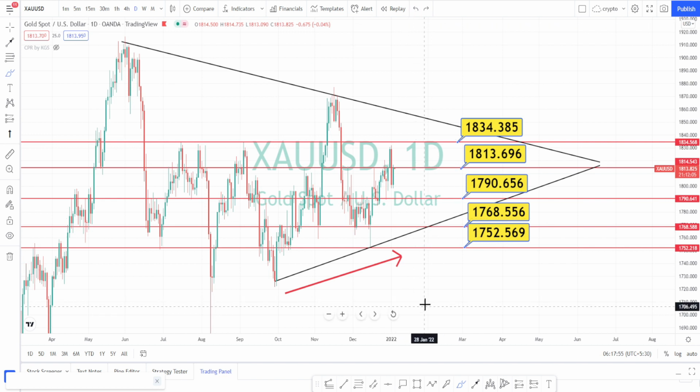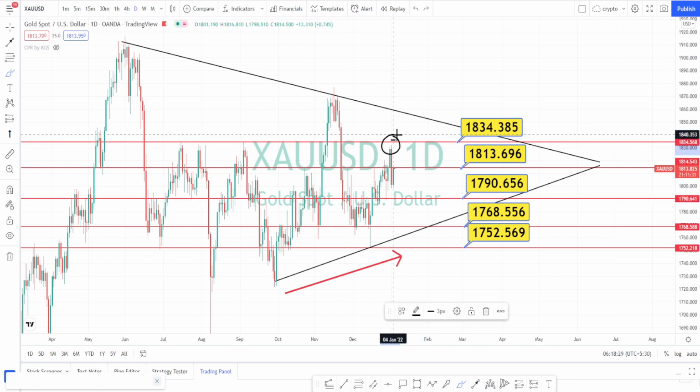When we look at the overall price action, previously the market had tested this level of 1834 and then it has fallen from this level and has taken support at the level of 1790. And you can see that previously also this level has acted as a very strong resistance. So it has to break this level of 1834 to continue any further rally on the bullish side. Currently the market is in a retracement.